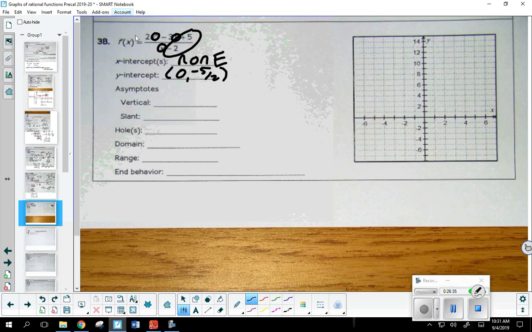Now, for vertical asymptotes, holes, and the domain, what would you need to set equal to 0? What's the only part we haven't? The denominator. We started by setting the numerator equal to 0. So my denominator, x minus 2, is equal to 0, so x equals 2. Now we have to make a decision.